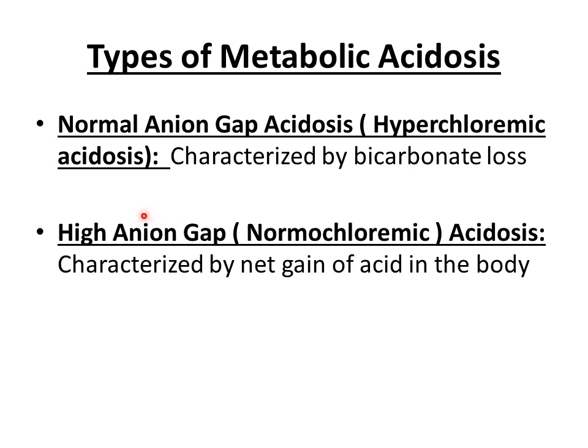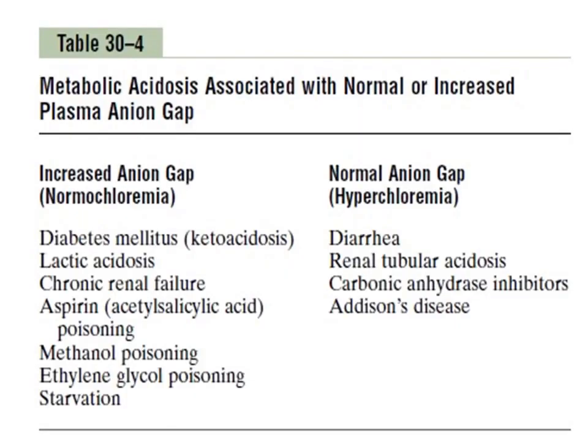And this results in an increase in the value of anion gap. So anion gap value increases, it becomes greater than 16 milliequivalent per liter, and now the value of anions has become greater than the value of sodium ion. I hope this concept is clear. Now we move on to the next slide.